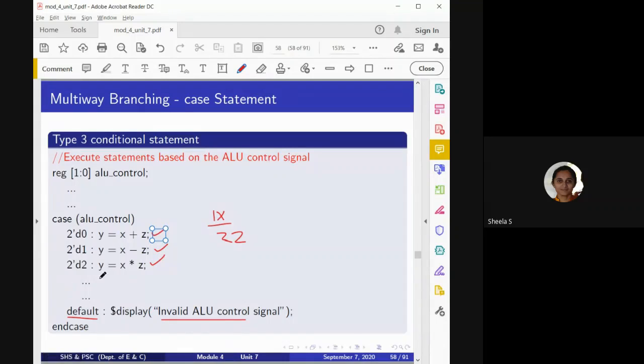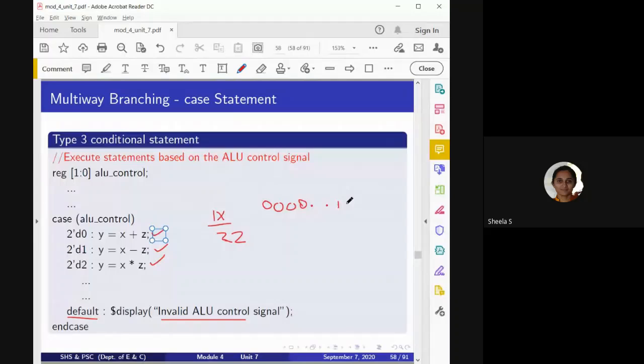If you reverse the order, you may get a different type of output. This you can observe in a priority encoder. We have taken a priority encoder example in the lab, and there we had mentioned the order. Even though I am giving highest priority to the MSB, first I check whether all the upper bits are 0 and the last bit is equal to 1.